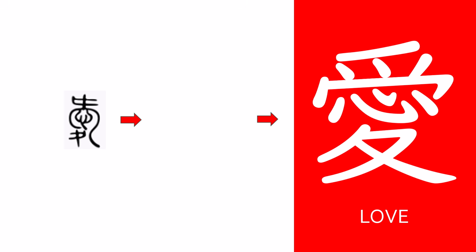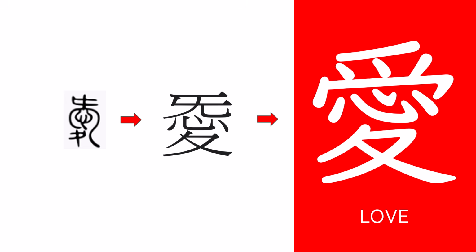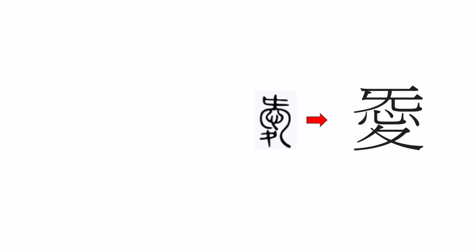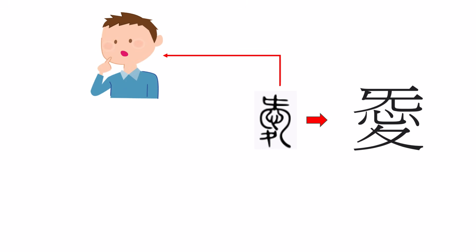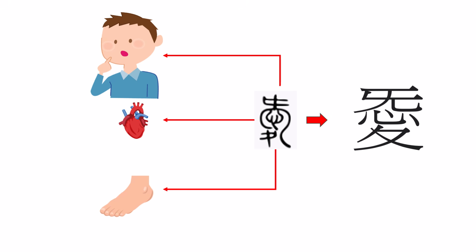The kanji that we know today for love was actually corrupted from the original form. The original kanji was divided into 3 parts. The top was an open mouth, the middle was a heart, the bottom was a foot. One theory says that these 3 elements together gave the meaning of someone speaking with a heart filled with emotions.